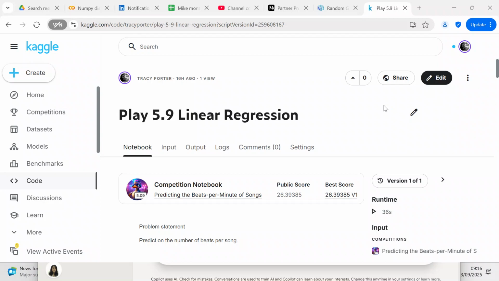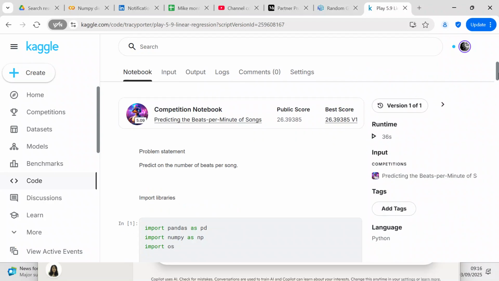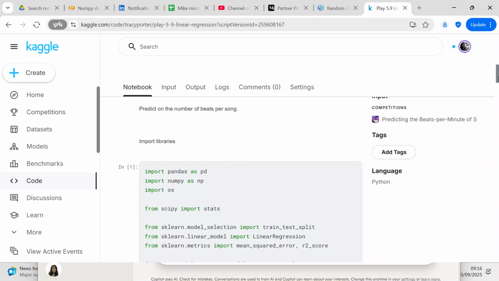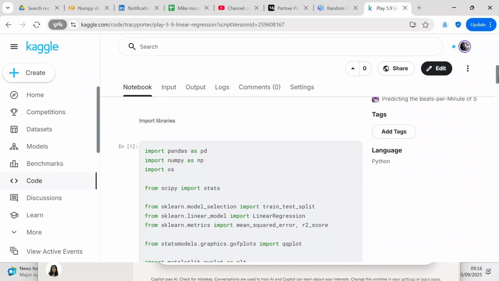So what I wanted to do is review the code for this Kaggle competition, where the problem statement is to predict the number of beats per song. It's the only notebook that I have made for this particular competition. So the first thing we do after we define our problem statement is import our libraries.